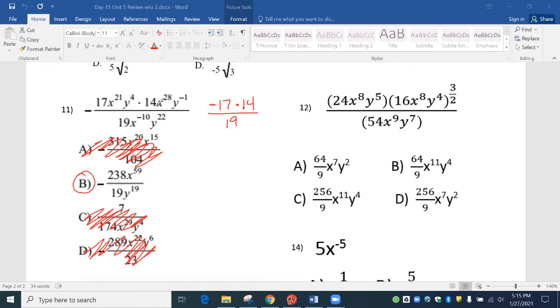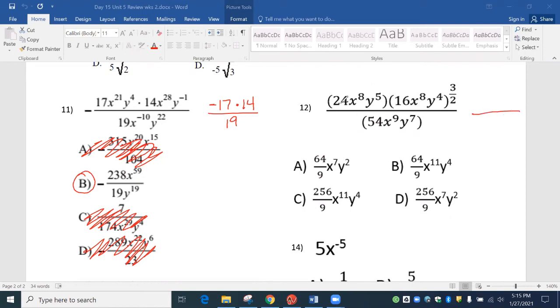But we took care of our big numbers, and it's either going to give you the answer or you're going to be able to narrow it down to 2, okay? And so that's what we want to do. We want to make sure we take care of those. Okay, once again, we got another crazy one right here. So let's take care of the big numbers.